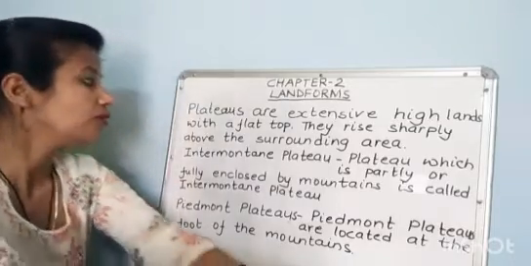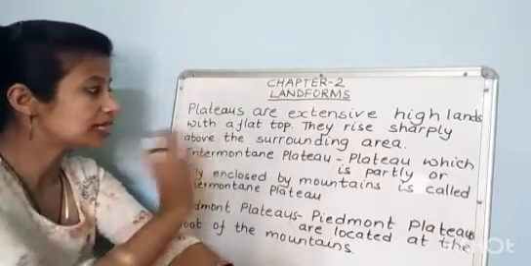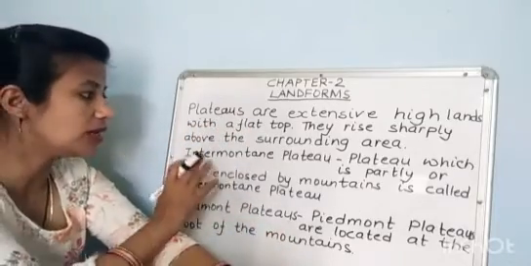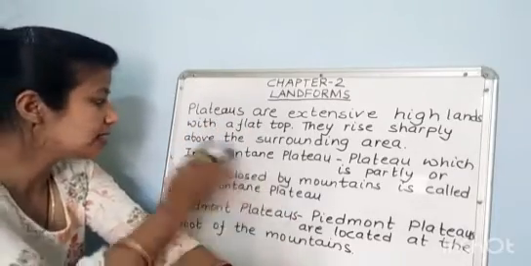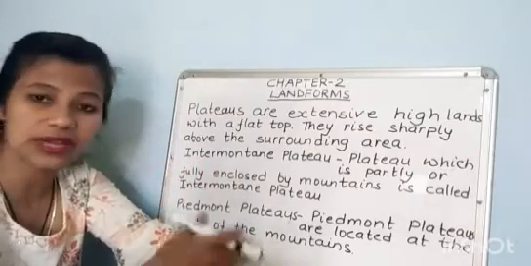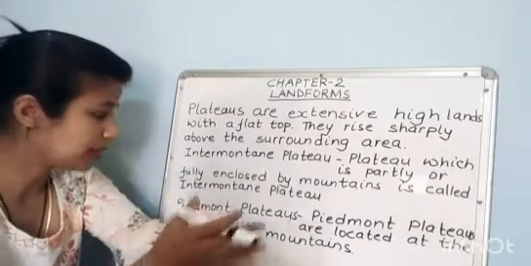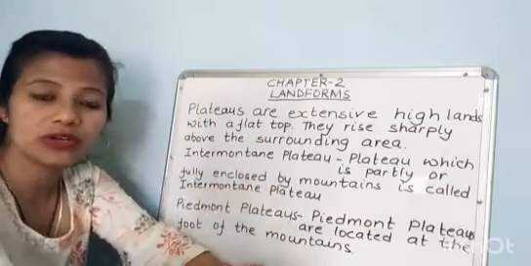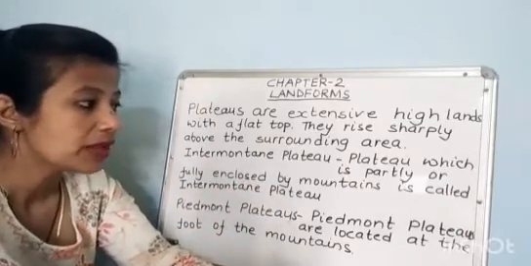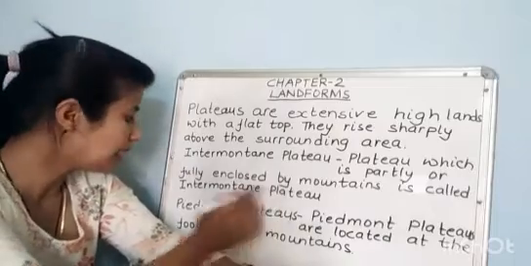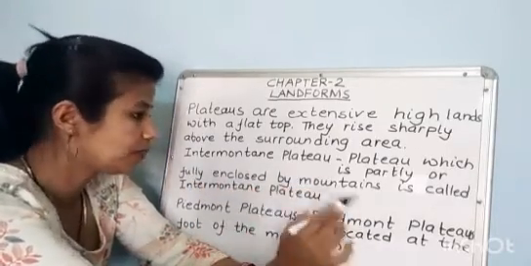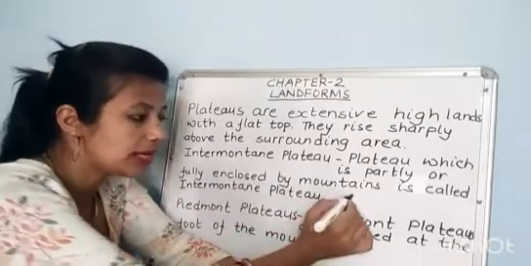Okay. First, plateaus. What are plateaus? Plateaus are extensive highlands with a flat top. They rise sharply above the surrounding area. There are the intermontane plateau. What is called intermontane plateau? Plateau which is partly or fully enclosed by mountains is called intermontane plateau.